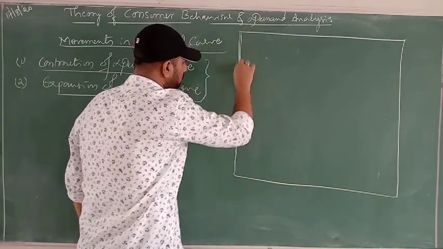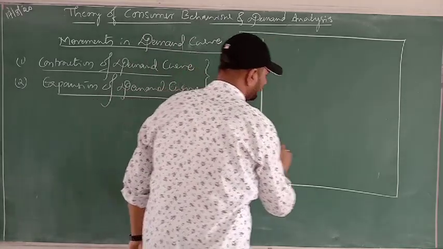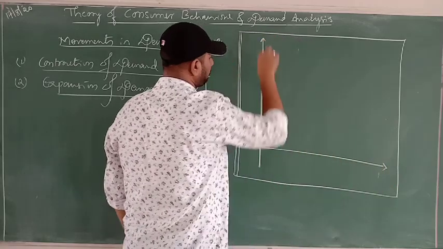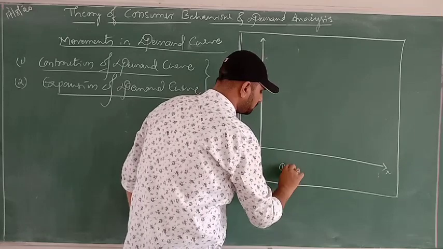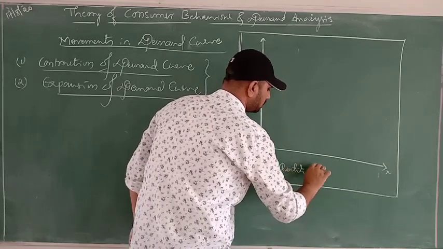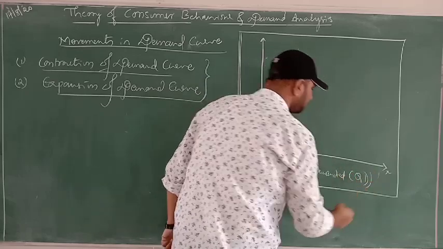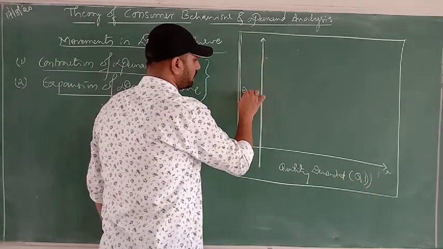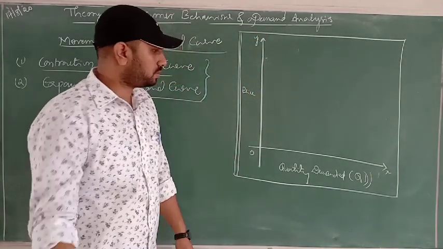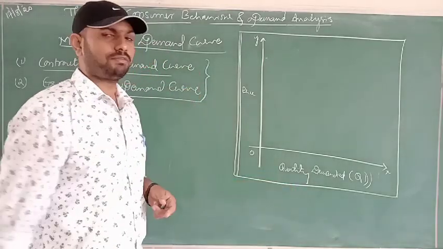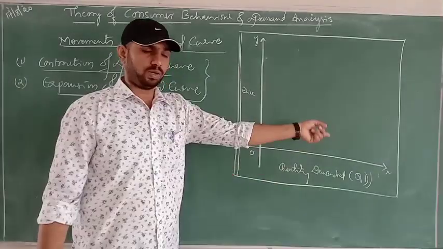Now you can draw the x and y axes. On the x-axis you represent quantity demanded, which we call QD, and on the y-axis we take price. As the law of demand stands, if the price increases, demand will fall, and if the price falls, demand will increase.